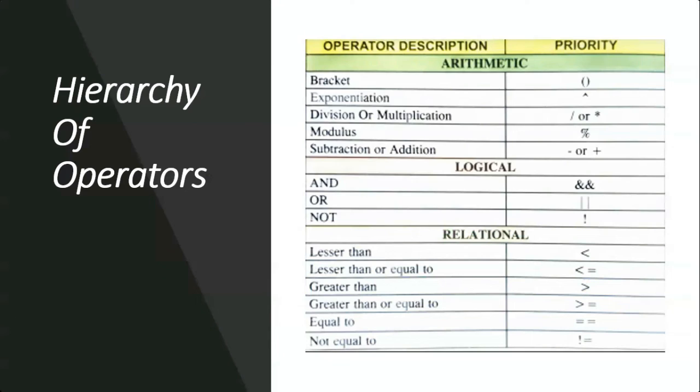Hierarchy of operators. The priority given to the operators, that is, in which order the operations are to be performed, is called precedence. The chart given shows the precedence of operators.